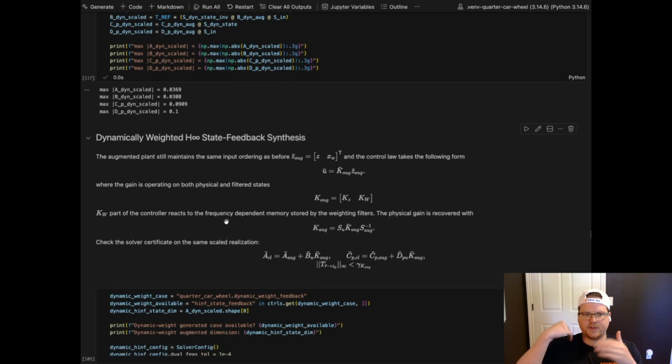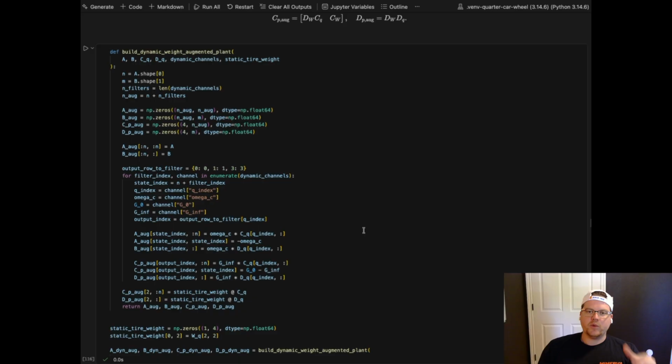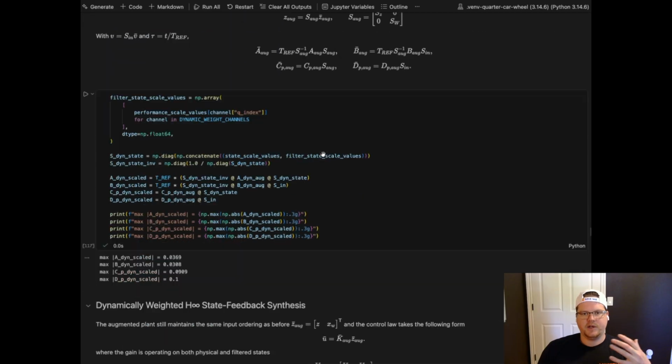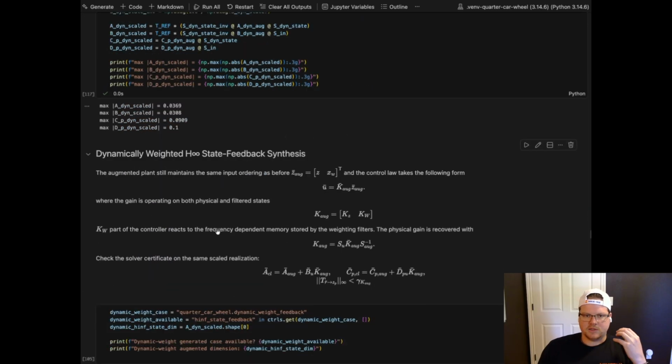So the XW is where it's reacting on the frequency dependent memory of the weighting filters, when we had it in the S domain and then transformed it into the time domain and then packed that into our state space, right? So that's the intuition behind what that new controller K is going to actually do to help shape. It's an internal K that's operating on its memory here with the frequency XW weighting filters. And so we have the S, Y, defined above, SU, yep. So basically pushing it, pulling it back, whatever, to the physical and the barred space.